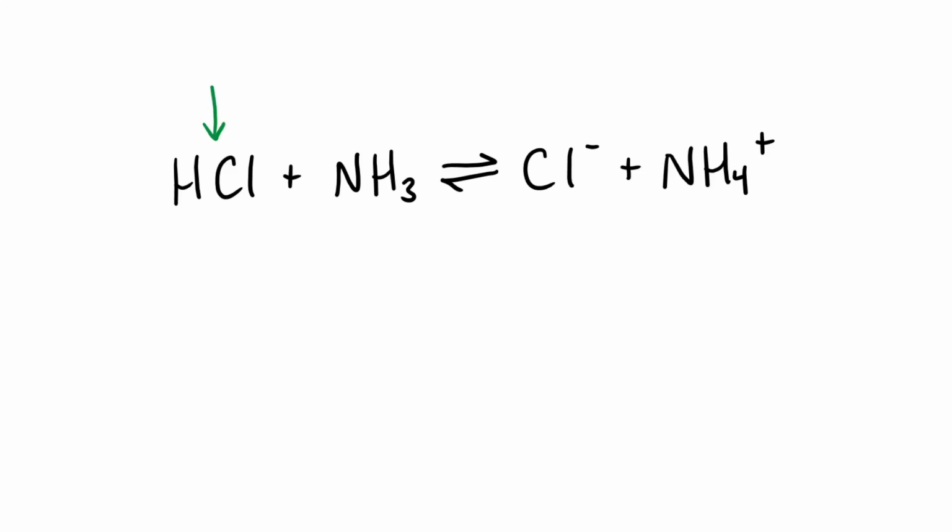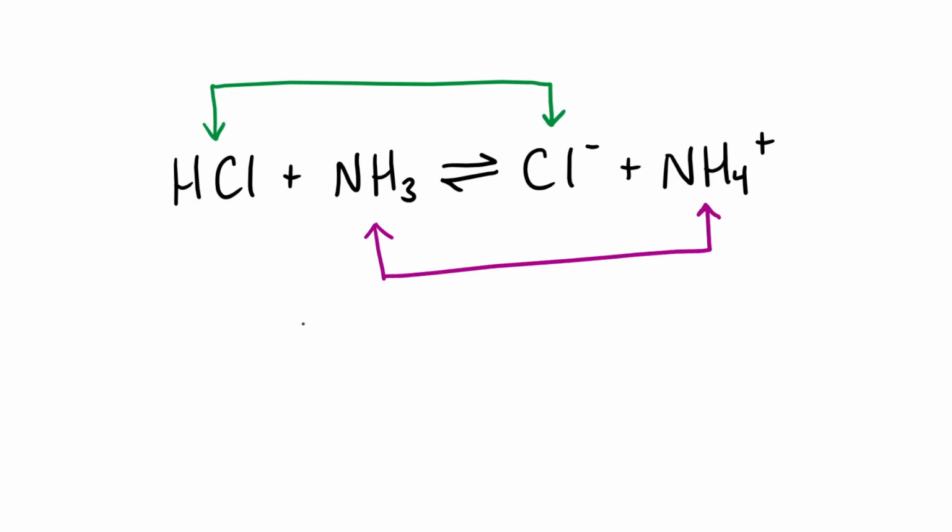Arrhenius's theory of acids and bases was really the only game in town for about 40 years, until almost simultaneously, Johan Bronsted in Denmark and Thomas Lowry in England developed this new idea. So we call it the Bronsted-Lowry theory. Here we focus only on the donation and acceptance of the proton, the hydrogen ion. The protonated molecule is the conjugate acid, and the deprotonated molecule is the conjugate base. A Bronsted-Lowry acid-base reaction is between two conjugate pairs.